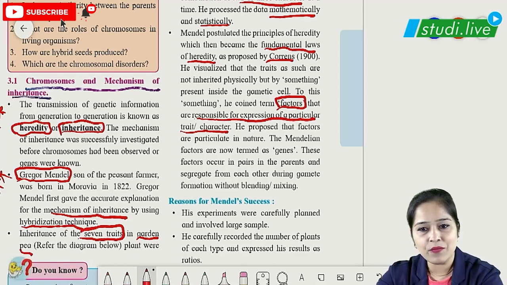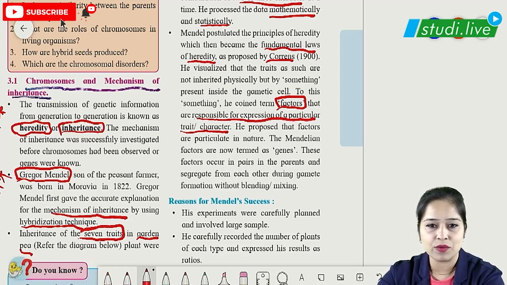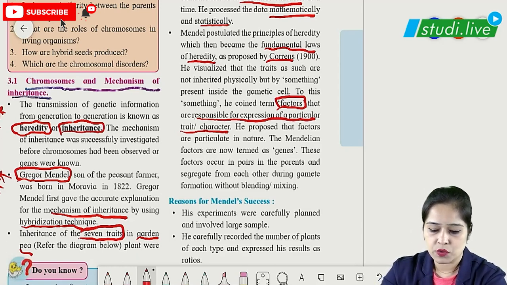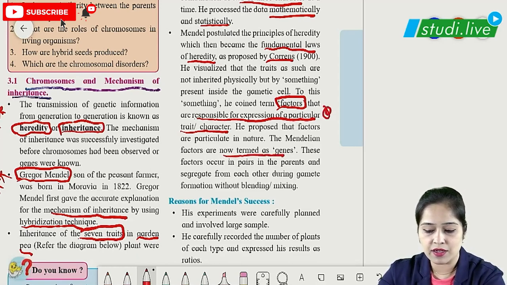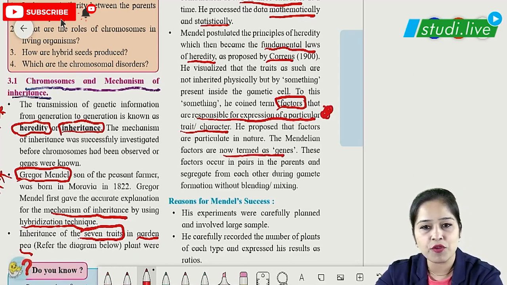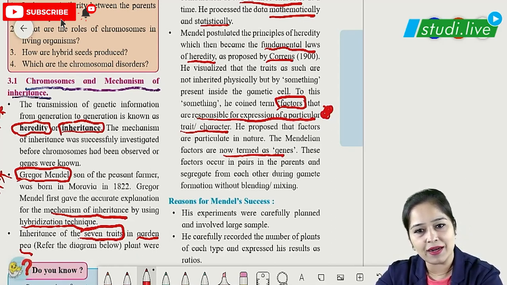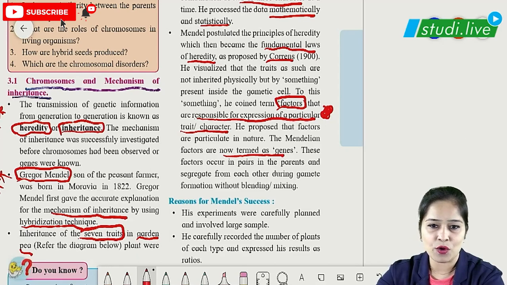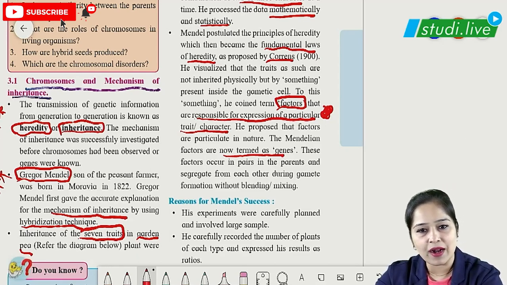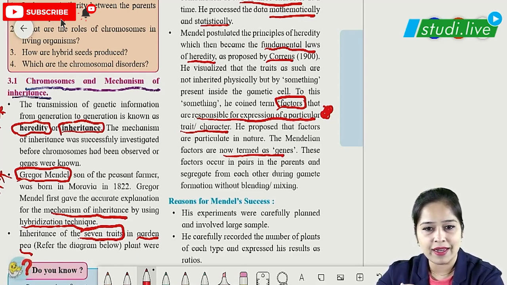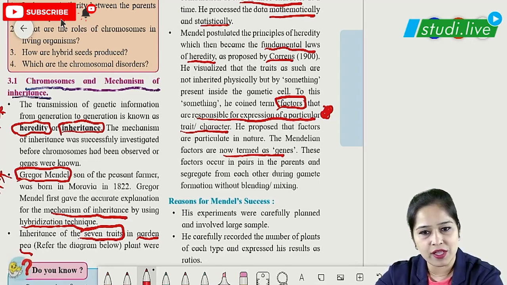Later we came to know that this factor was nothing but our genes. For example, if a plant is tall or dwarf, it all depends upon the factors, which are now called genes.